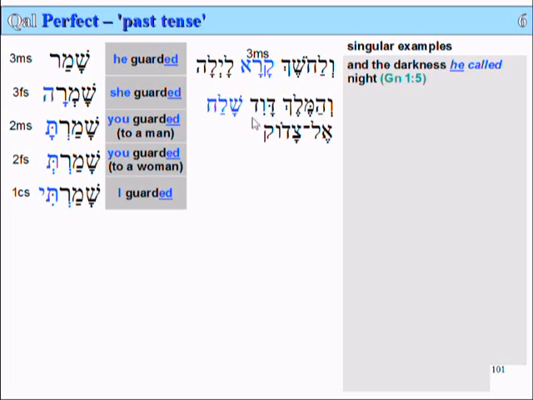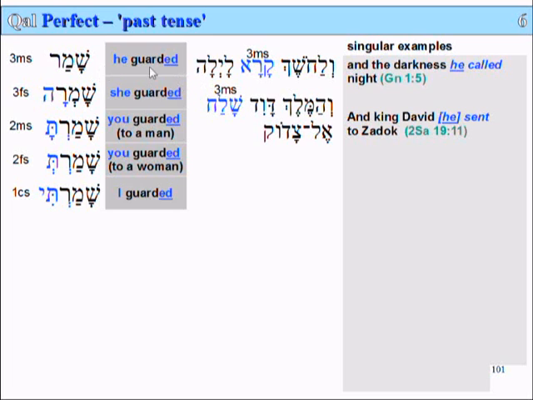David, v'hamelech David, shalach, sent, el Zadok, to Zadok. Zadok is the priest. It's a person's name. So, and King David sent to Zadok. He sent. So here's another third person masculine singular. Again, it's just this one here.